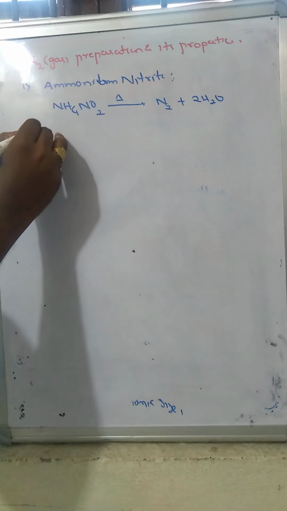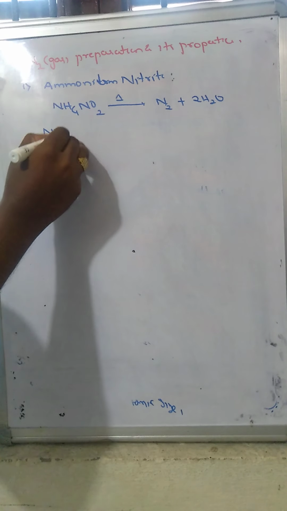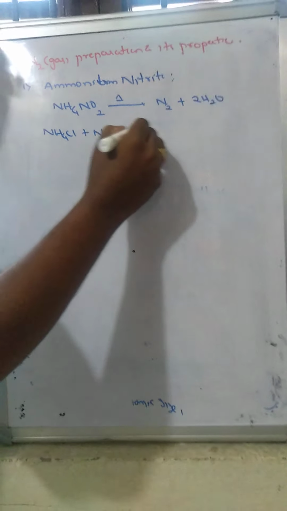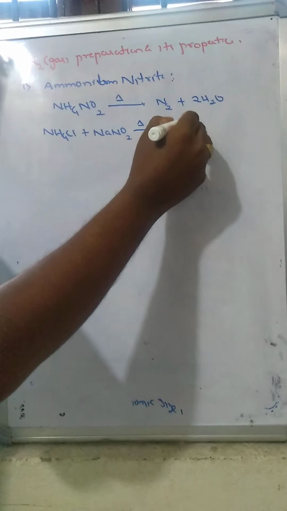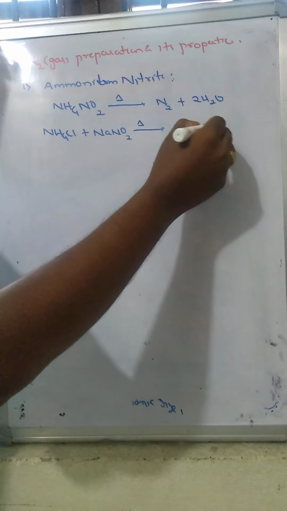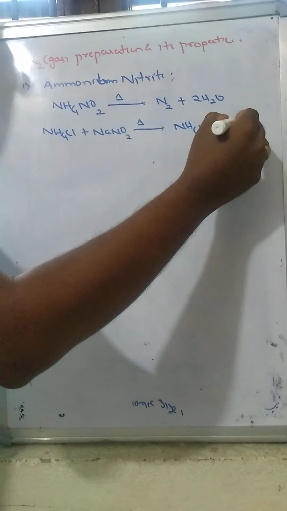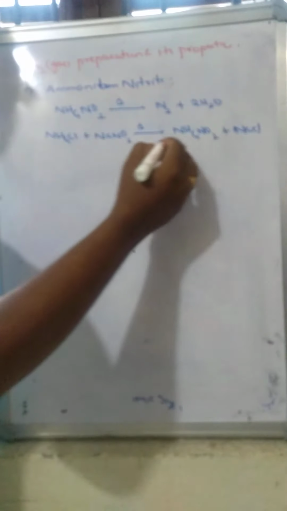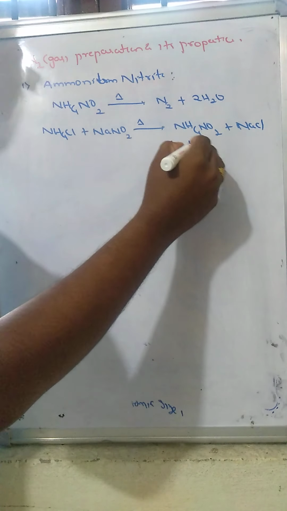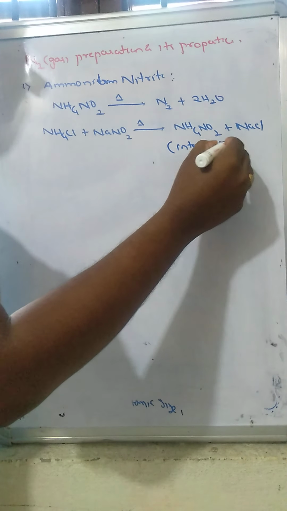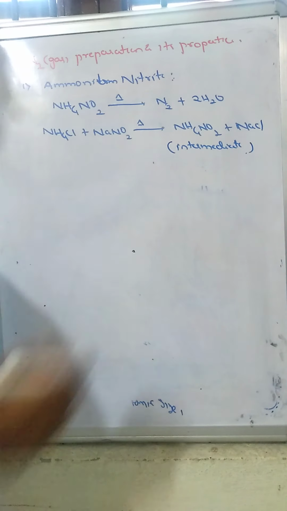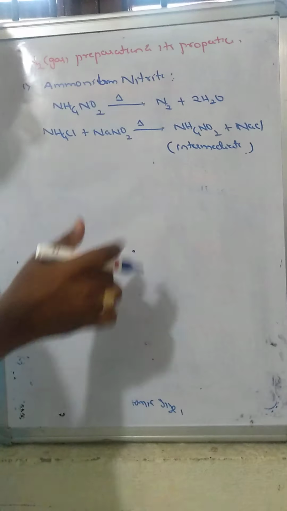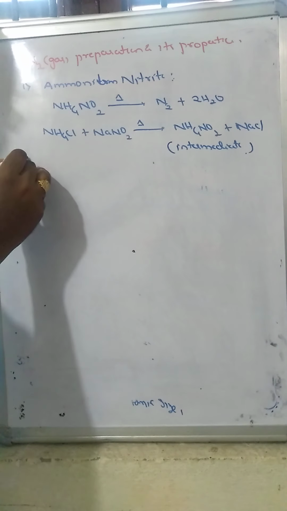This ammonium nitrite can be formed from ammonium chloride and sodium nitrite. On heating, it is converted into ammonium nitrite, and there is formation of sodium chloride. Ammonium nitrite is an intermediate compound, so that's why on simple heating of ammonium nitrite there is formation of nitrogen.